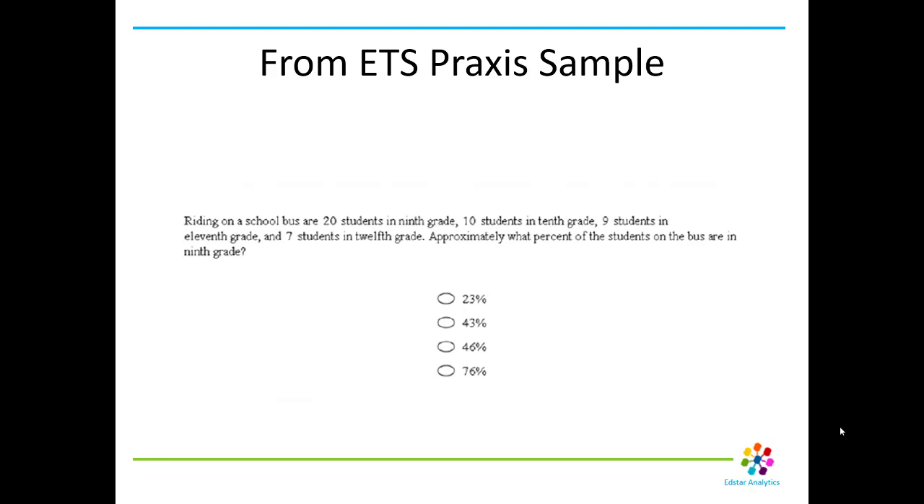And that number's in there just because they think some people, when they add up the total kids and get a 46, they'll just quit there and answer 46%. That's there to trick you.